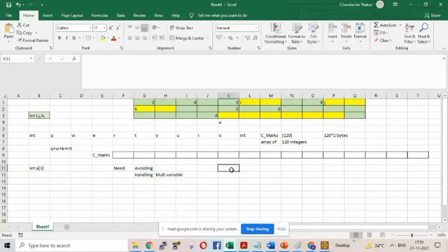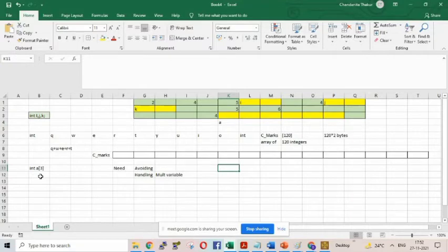So the definition of array is a collection of homogeneous data types. One more thing I should tell. See, int A[3]. Can I write int / float A[3]? I cannot, because one variable can be of one type only.